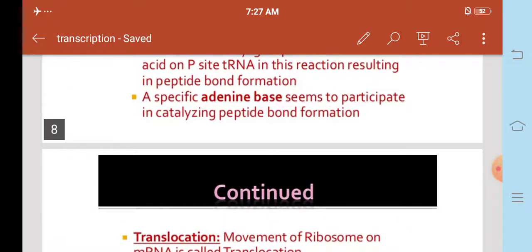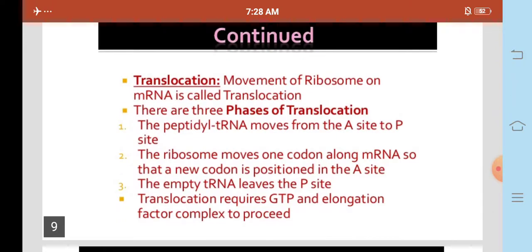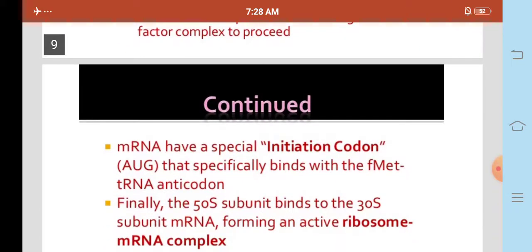Translocation. Movement of the ribosome on mRNA is called translocation. There are three phases of translocation. The peptidyl tRNA moves from the A site to the P site. The ribosome moves one codon along the mRNA so that a new codon is positioned in the A site. The empty tRNA leaves the P site. Translocation requires GTP and the elongation factor complex to proceed.